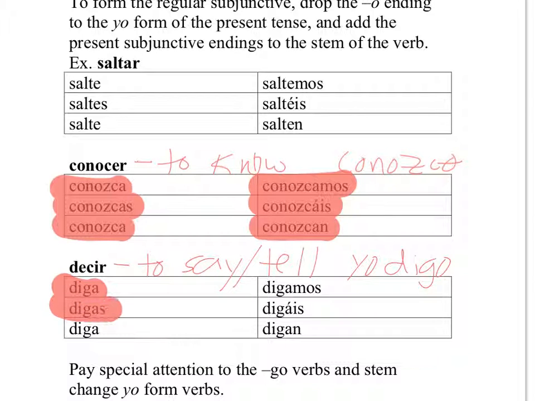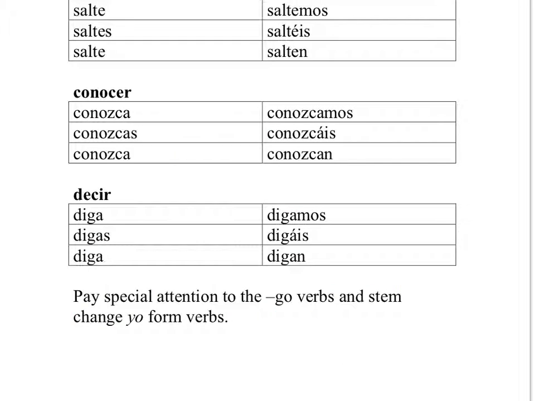Diga, digas, diga, digamos, digáis, digan. So we have that G in all of those forms. Okay, pay special attention to the go verbs and stem change yo verbs. Okay, so we see the go verbs. We saw that with decir because of digo, right? All right, let's look at some other examples.